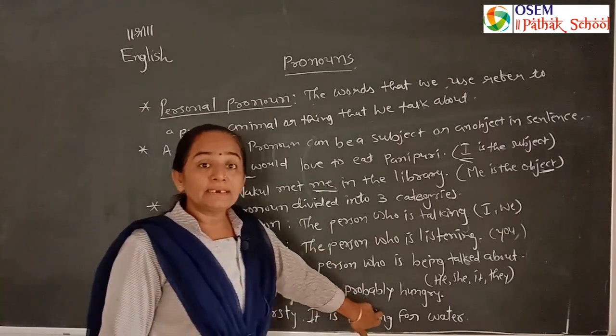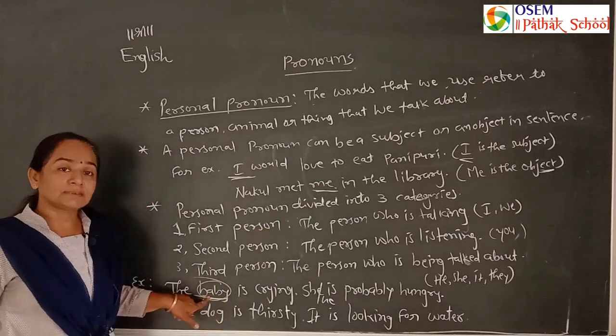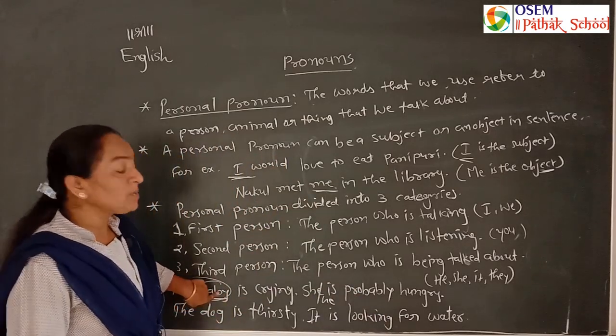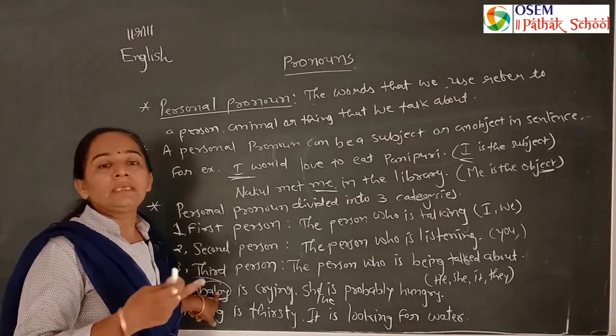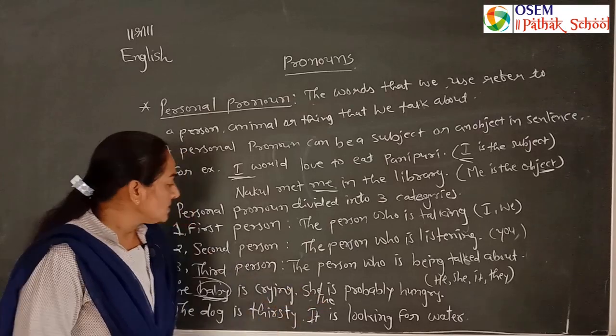Is probably hungry. So again and again we are talking about the person. The person is third person singular. He may be he or she. So here we use the pronoun he or she.